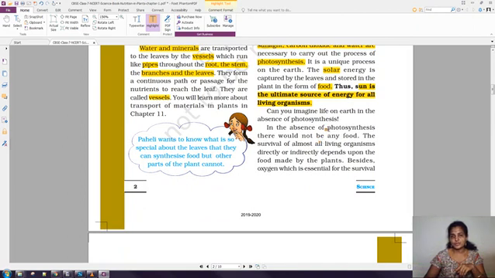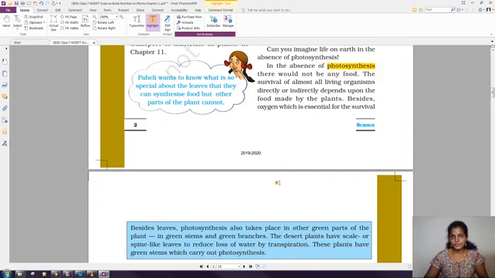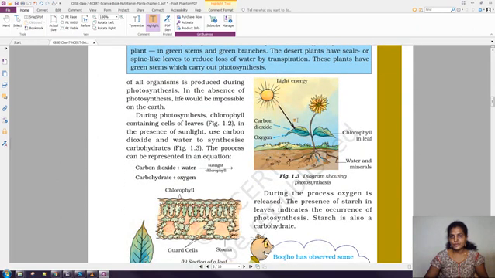Now we can't imagine this world without photosynthesis. If photosynthesis is not there, there will be no plants. And not only for food, we need the plants for liberation of oxygen. By means of photosynthesis, the plant prepares its food and stores it in the form of starch. At the same time, it liberates oxygen. You just see in the next page, the diagram is given. This is the plant diagram.